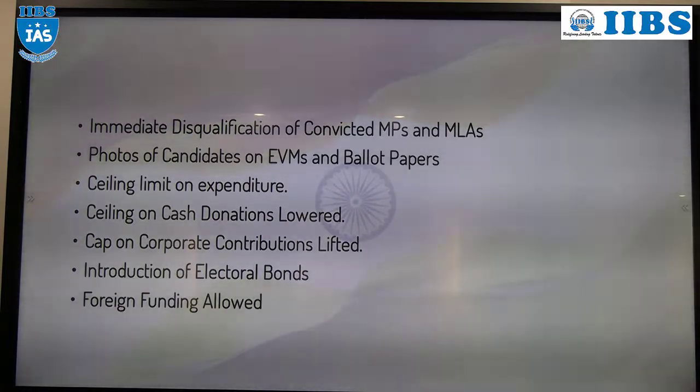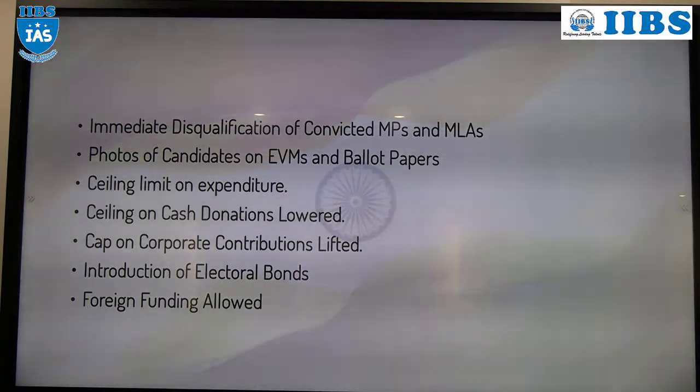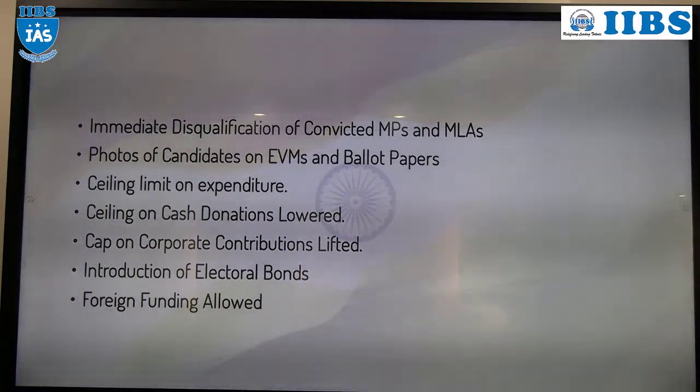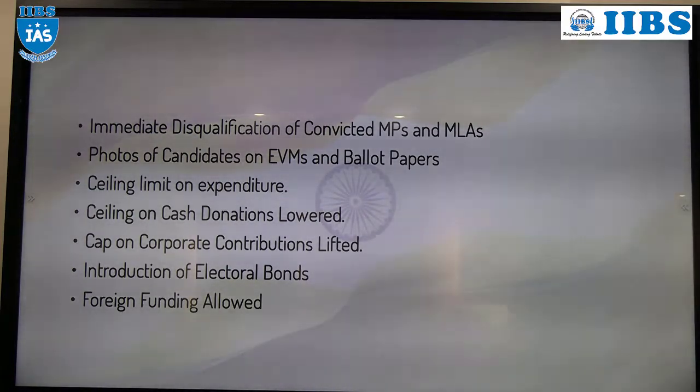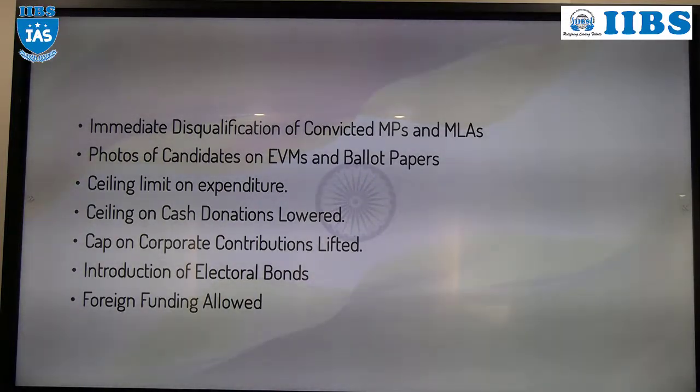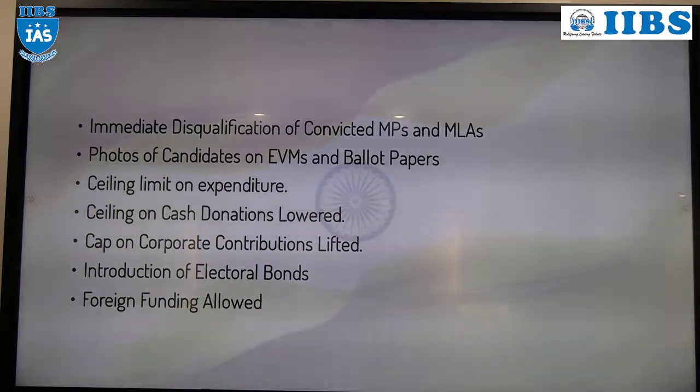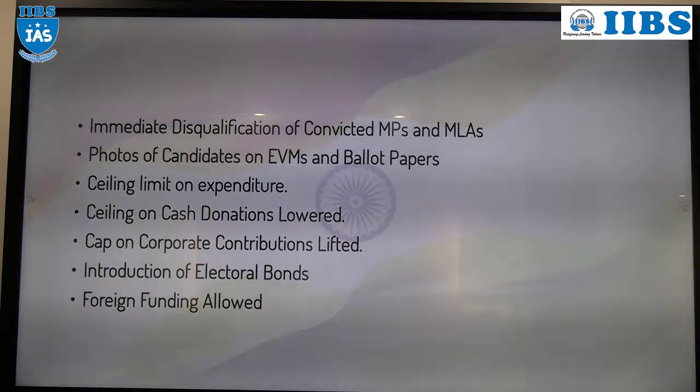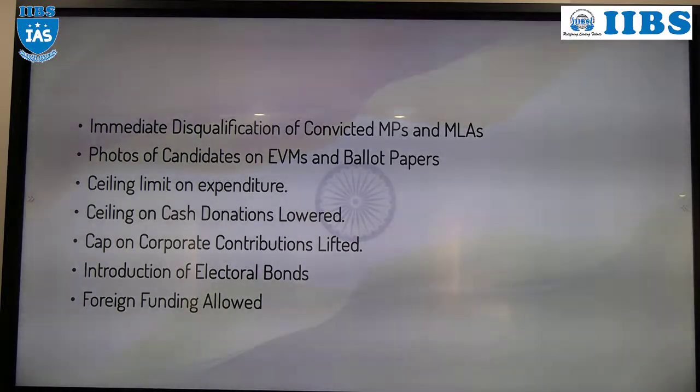And for small states, it is nearly 58.7 lakh. That is for small states, parliament level, MP. For MLA in big states, the limit is 28 lakh rupees. For small states, it is 20 lakh.